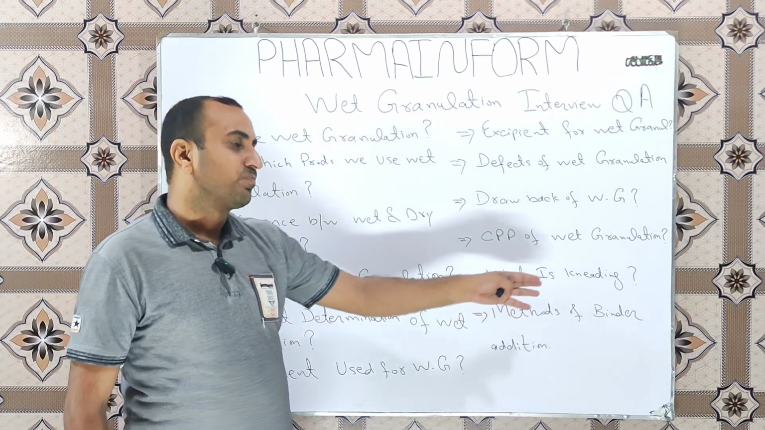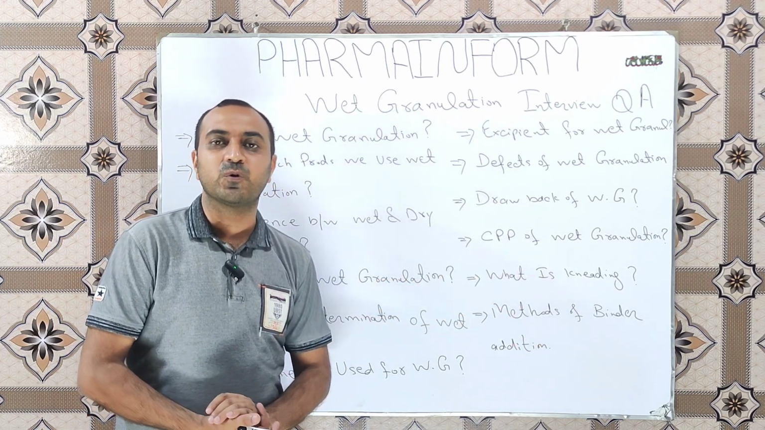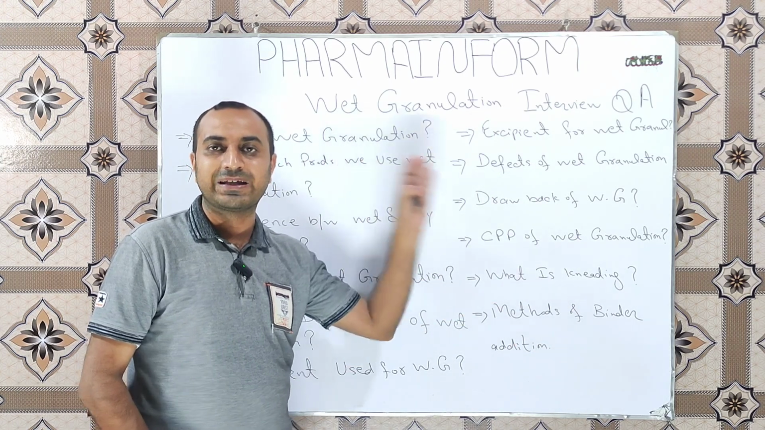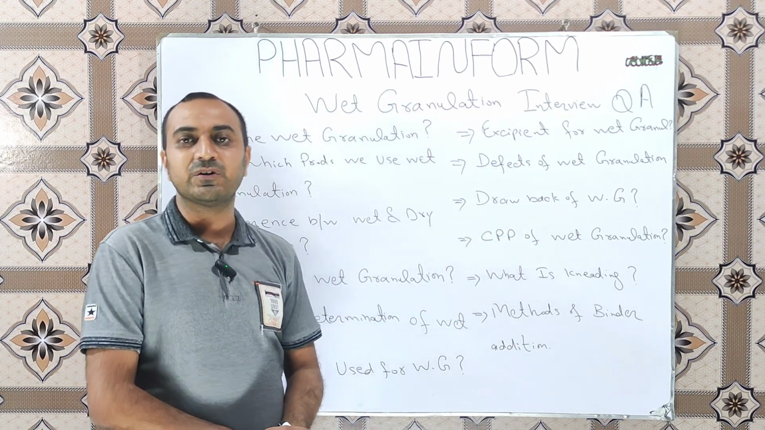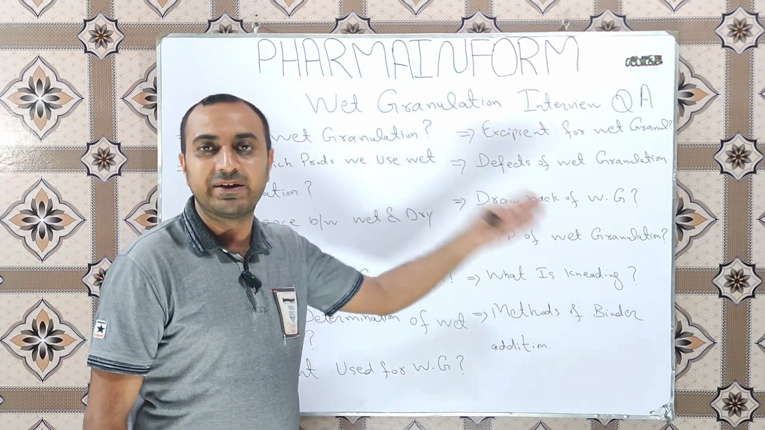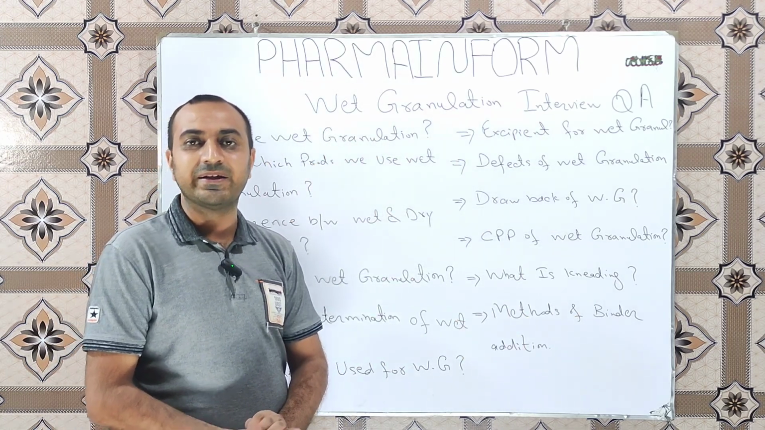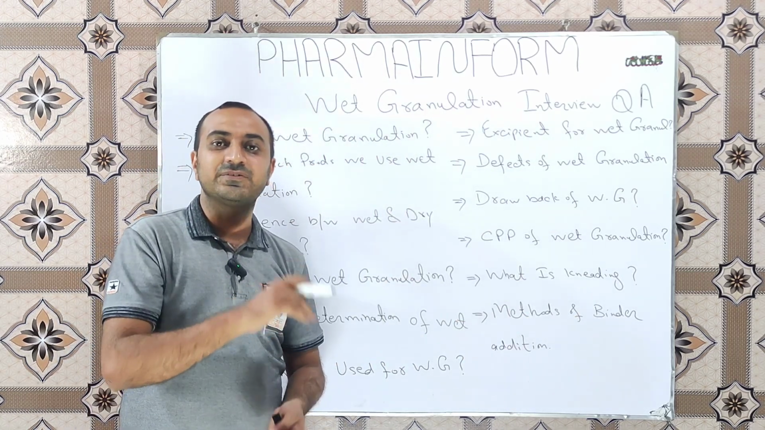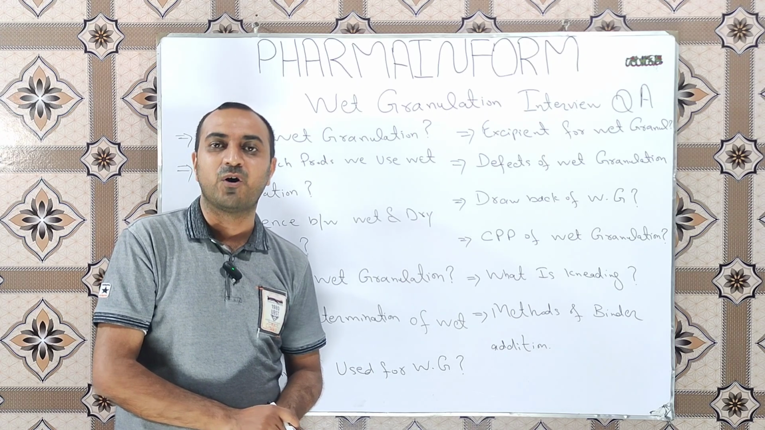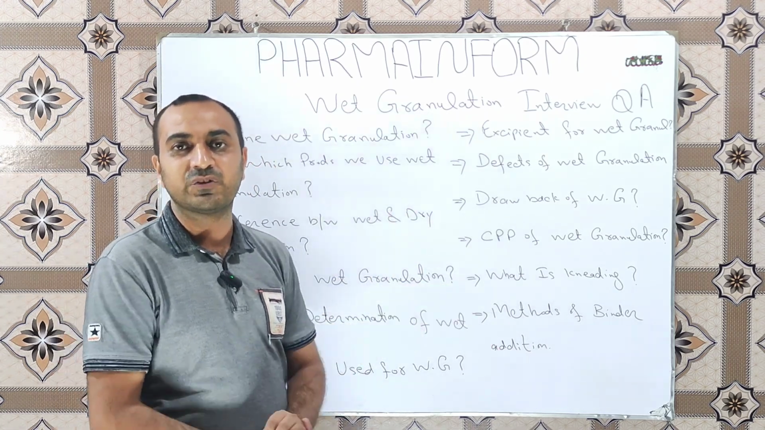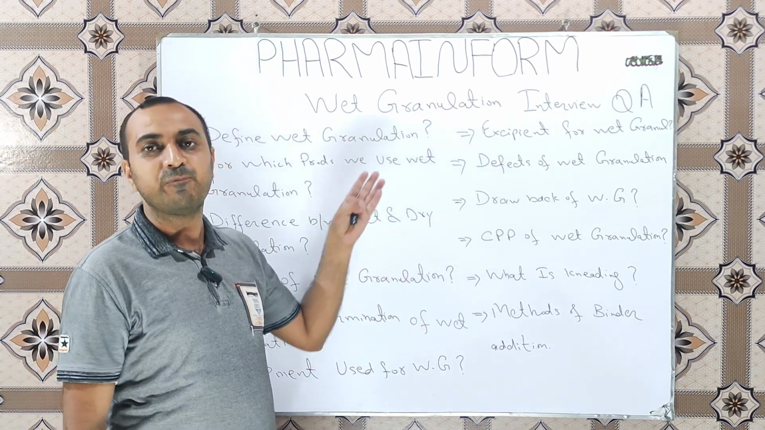Next question is: which methods are used for binder addition in wet granulation? In wet granulation, we use two methods for binder addition. One is the binder activation method. The next one is the use of binder in the form of a suspension or slurry or in the form of a paste.